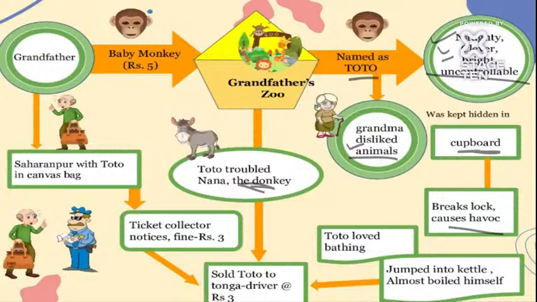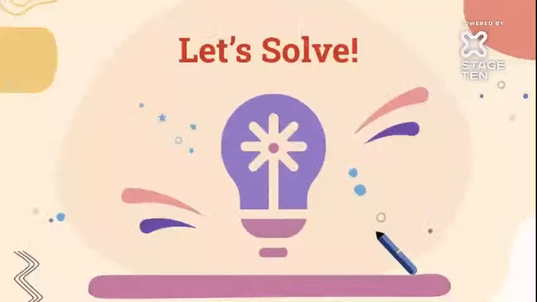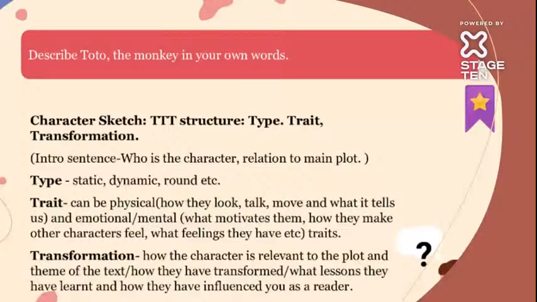So this is what had happened. Based on this, we'll quickly do a few important questions. We have to describe Toto in our own words. So Toto the monkey, we can describe in our own words. Basically, we can use the TTT structure: type, trait, and transformation.